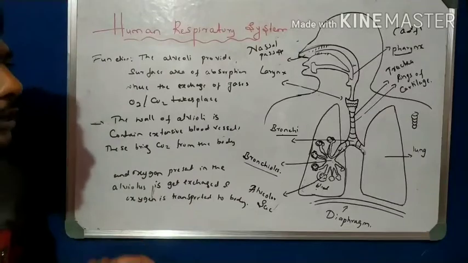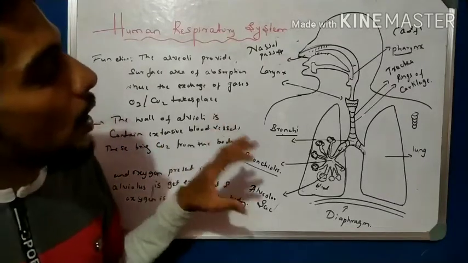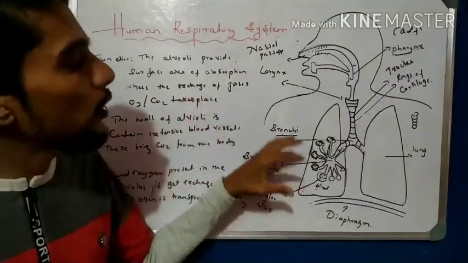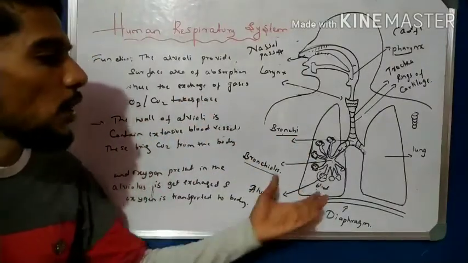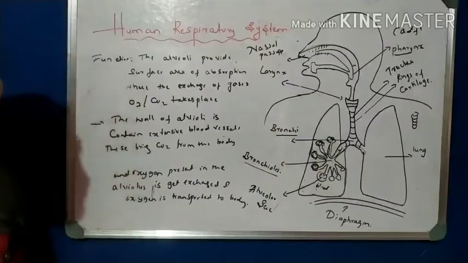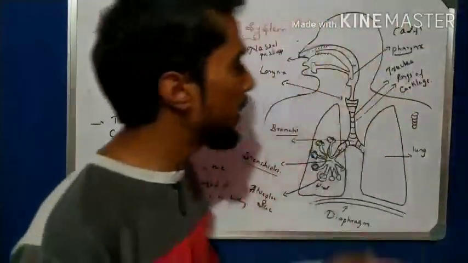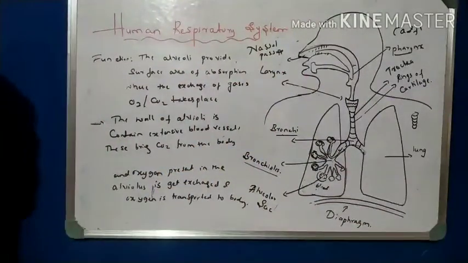So very important from the point of view of examinations. Explain how lungs provide for the absorption of gases, the exchange of gases. You have to explain all the functions of the alveolus, right? So these are all important points of the alveolus. Okay, write these important points here.